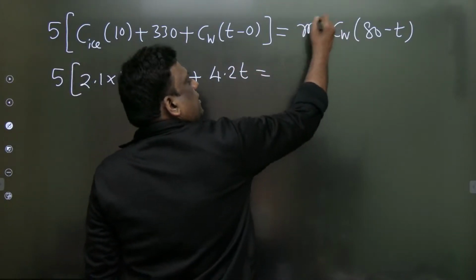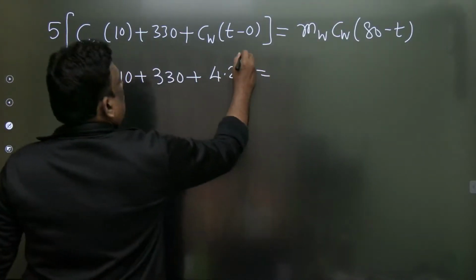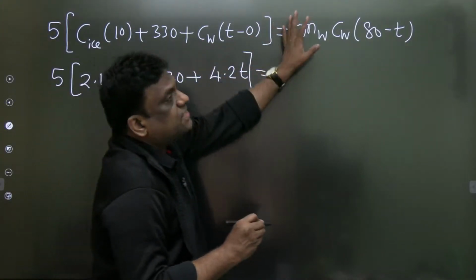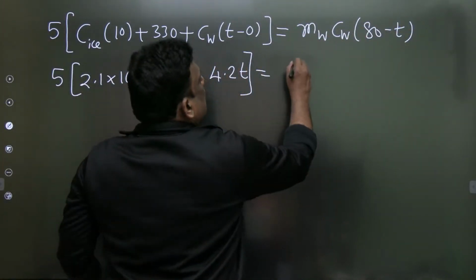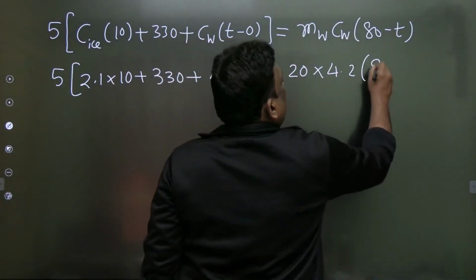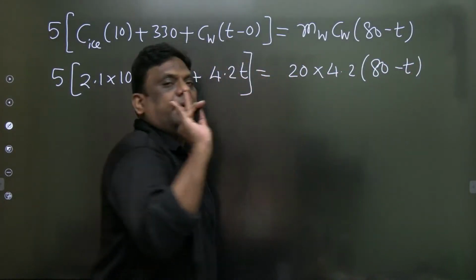What is the mass of water? Please note down that this is whole bracket because same ice is converted into water, and this is a separate water, whose mass is 20 and the specific heat is 4.2, and it is 80 minus T, where T is equilibrium temperature.